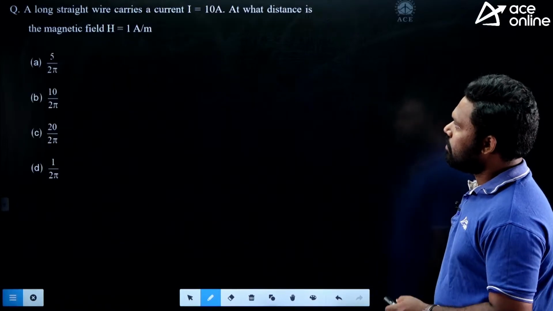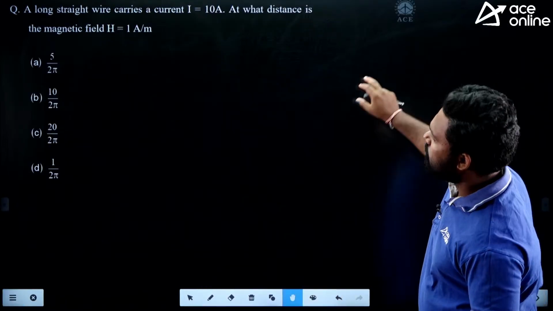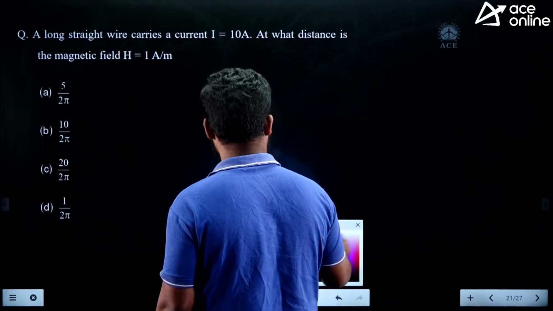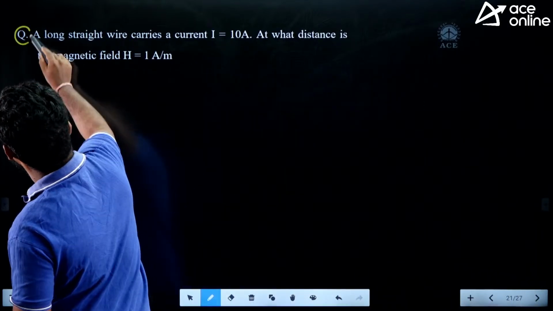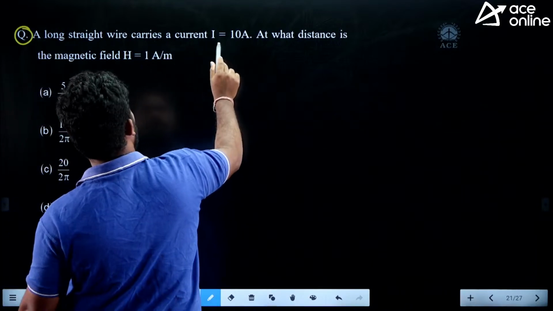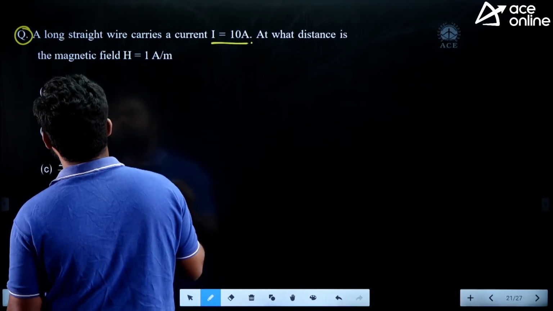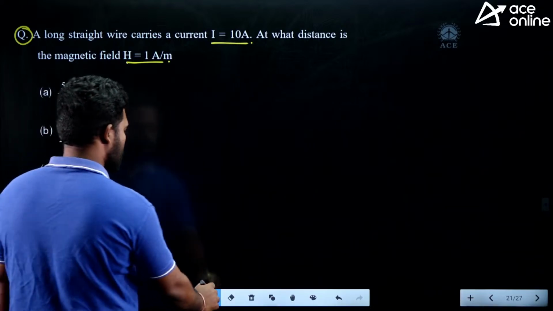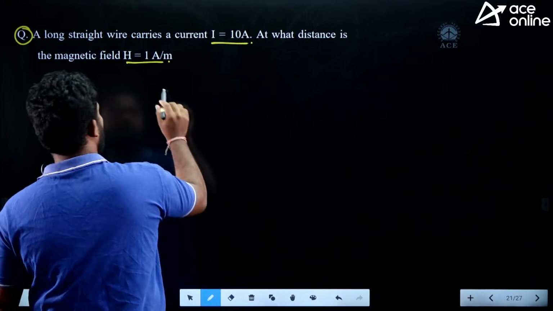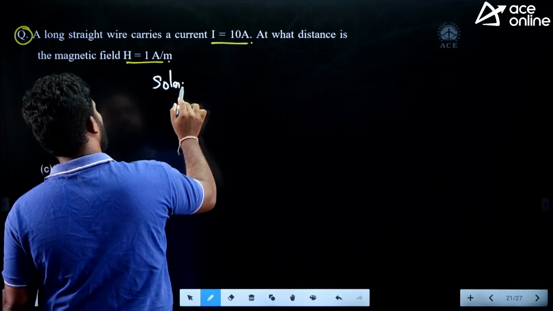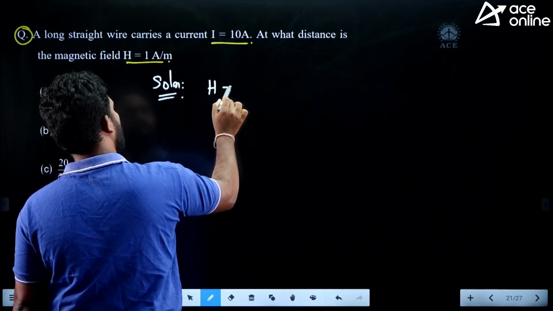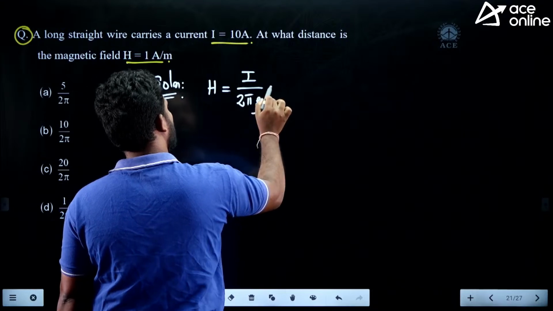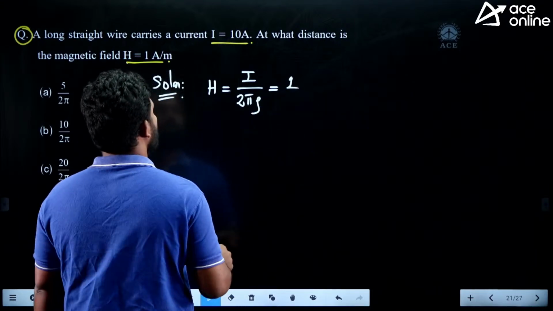Okay guys, one more question we can have. A numerical question. A long straight wire carries a current I is equal to 10 amperes. At what distance is the magnetic field H equal to 1 ampere per meter? So you can use this formula: H is equal to I divided by 2 pi rho. How much has he given? 1.